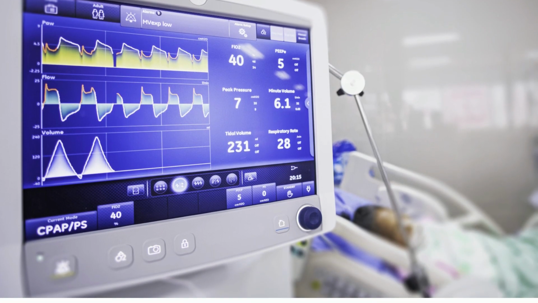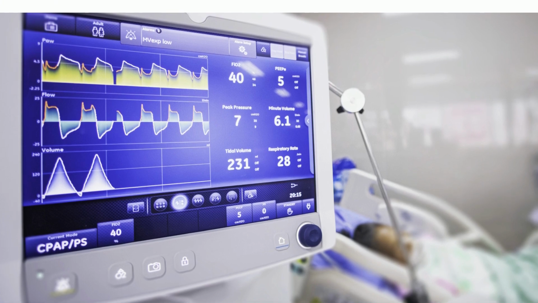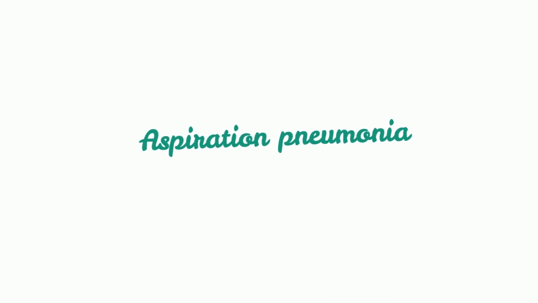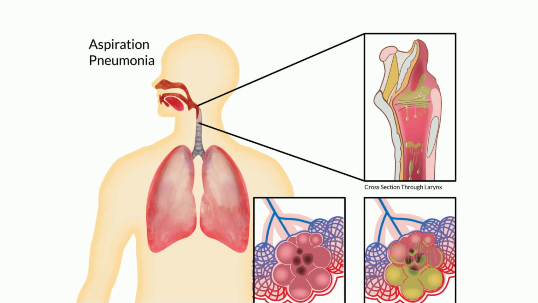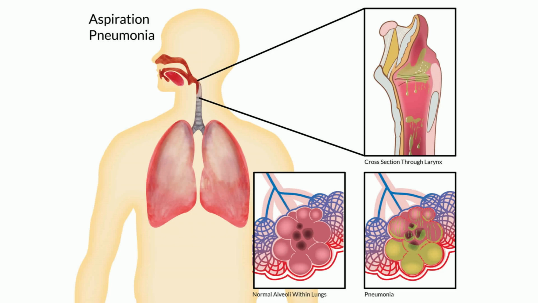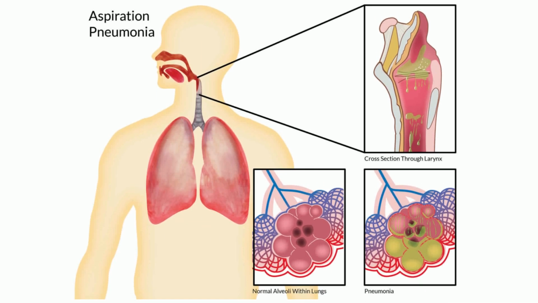This type of pneumonia is more common in those who use ventilators, which are breathing machines frequently used in intensive care units. Aspiration pneumonia, the third kind of pneumonia, develops when you breathe in food, drink, vomit, or saliva into your lungs. If something interferes with your natural gag response, such as a brain damage, swallowing issues, heavy alcohol or drug use, or any of these, aspiration pneumonia is more likely to occur.